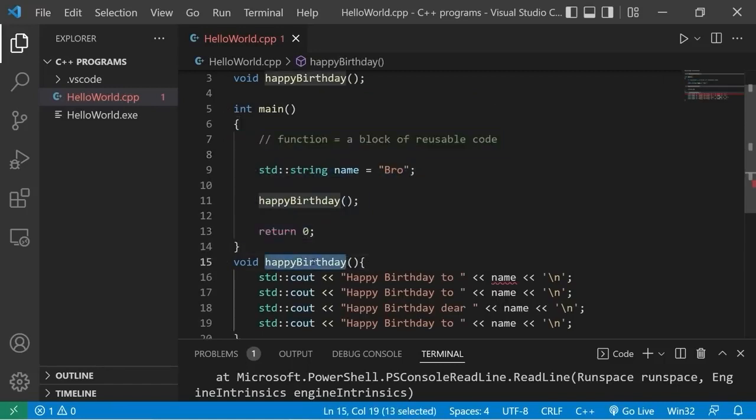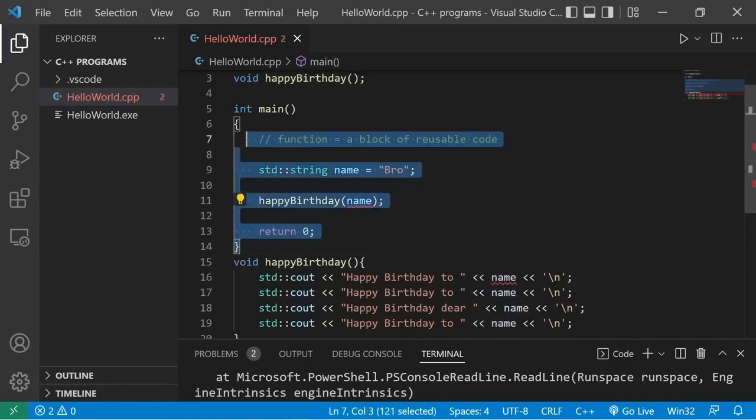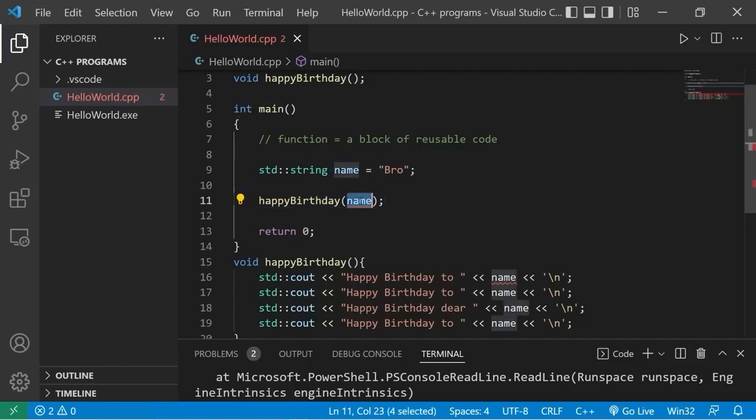In order for the Happy Birthday function to use the main function's name variable, it needs to be made aware of it. To do that, when you invoke a neighboring function, you can pass that variable or some other value as an argument. So within the parentheses when you invoke that function, place your values or variables. I would like to make my Happy Birthday function aware of this name variable within the main function. When you send some data over to a function, that data is also known as an argument. However, the receiving function needs a matching set of what are called parameters. If this function is going to receive this data, this name, you need a matching parameter.